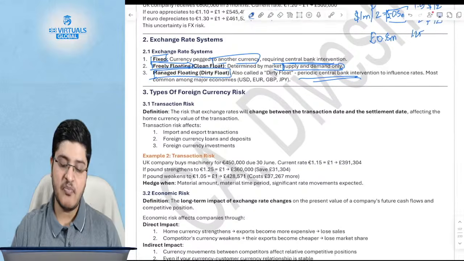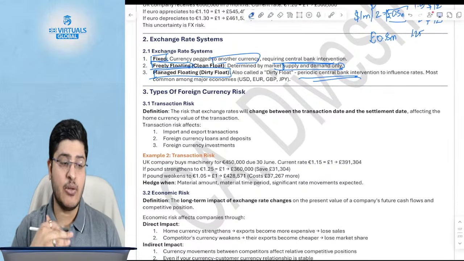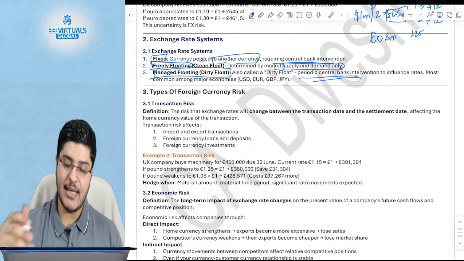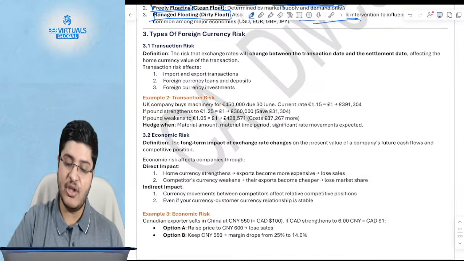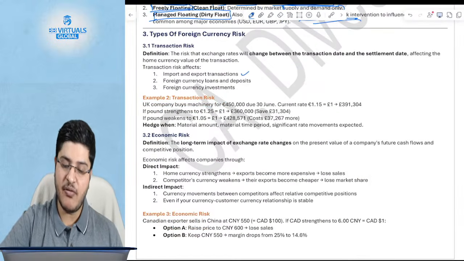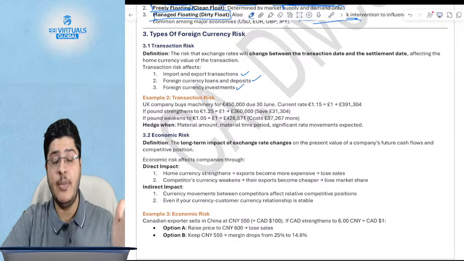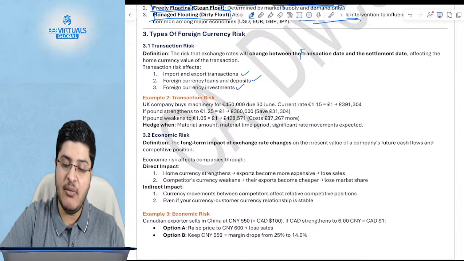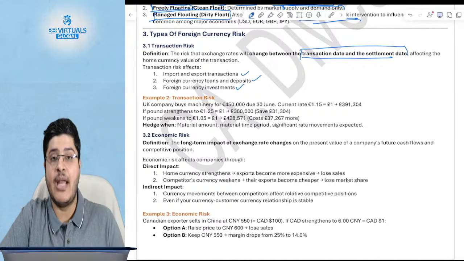Okay, there are three types of foreign exchange risk, and this could be a theory question that could also be asked. Number one is transaction risk. Transaction risk is what? The example that I gave you. It can happen in case of import-export transactions, foreign loans and deposits, or investment. This is a short-term risk, and this is a cash risk, which means between the transaction date and the settlement date, if the exchange rate changes, then this is what happens.